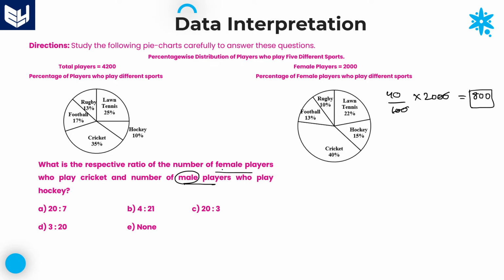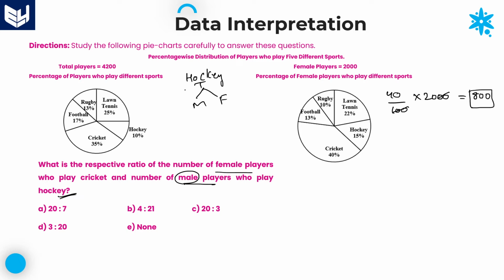And coming to the second value, the number of male players who are playing hockey. How can you get it? First, calculate the total. Once you have the total, you subtract the female players who are playing hockey so that you get the male value.